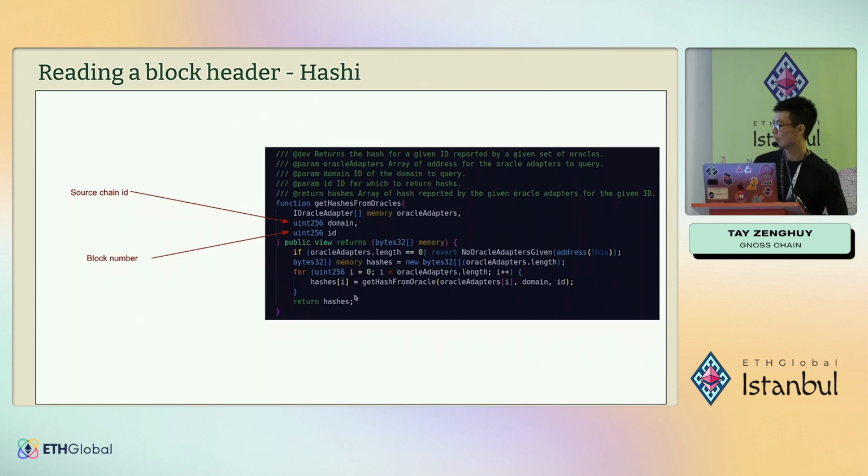Besides that, you can customize what you want to refer from these hashes. For example, if you think ZK light clients are more reliable, you can just call 5 ZK light clients and get their block hashes. Or, for example, I can add some multi-sig wallets, multi-sig oracles. You can just specify your customized logic that you want to check.